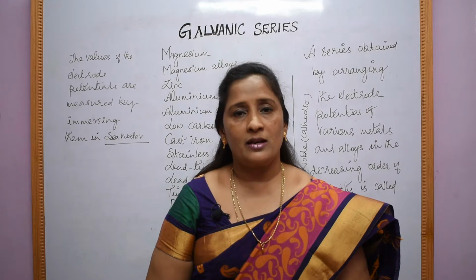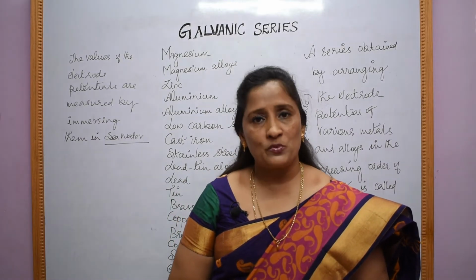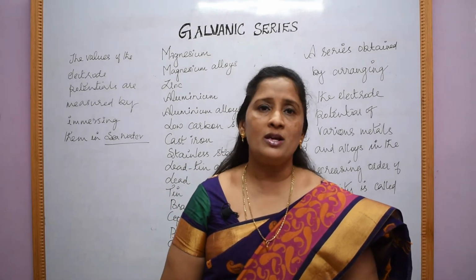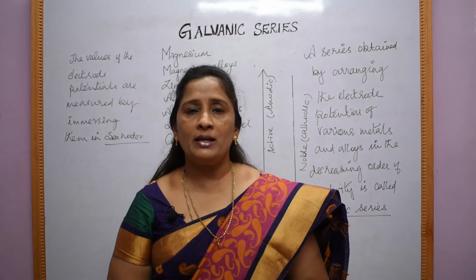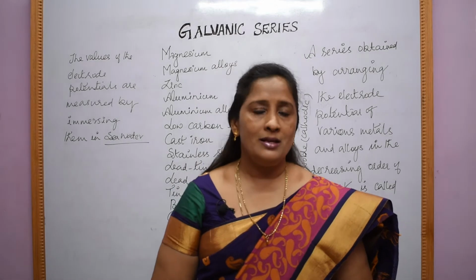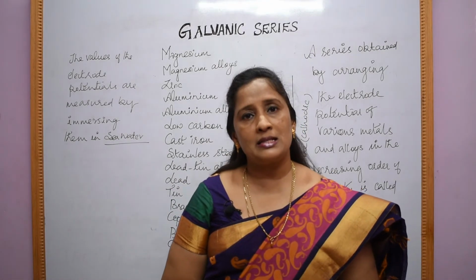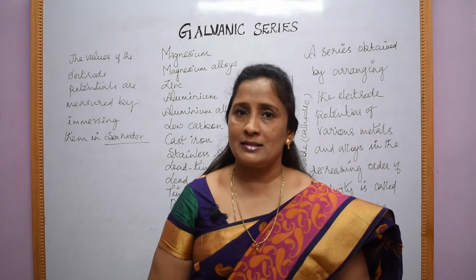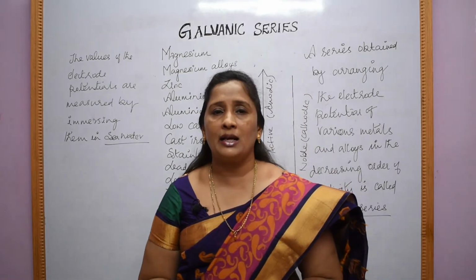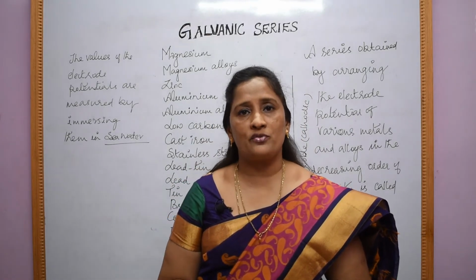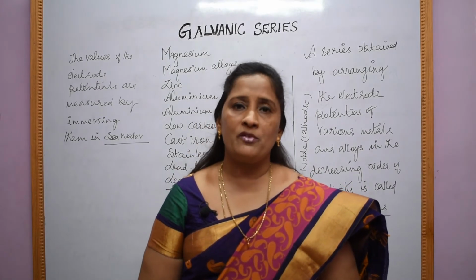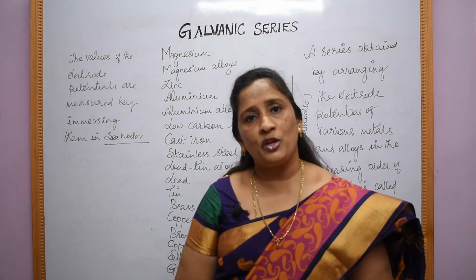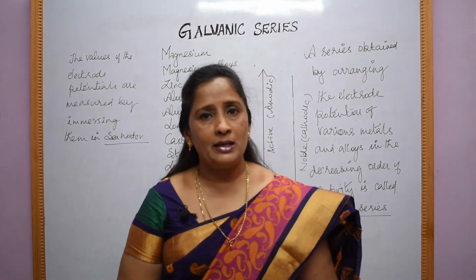This is part 7 of the corrosion lecture series. In this video, we are going to discuss the galvanic series. In one of our previous videos, we discussed the electrochemical series. What is the electrochemical series? The electrochemical series is a series in which the elements are arranged in increasing order of their standard reduction potential. And we get many valuable pieces of information regarding the reactivity of metals from this electrochemical series.